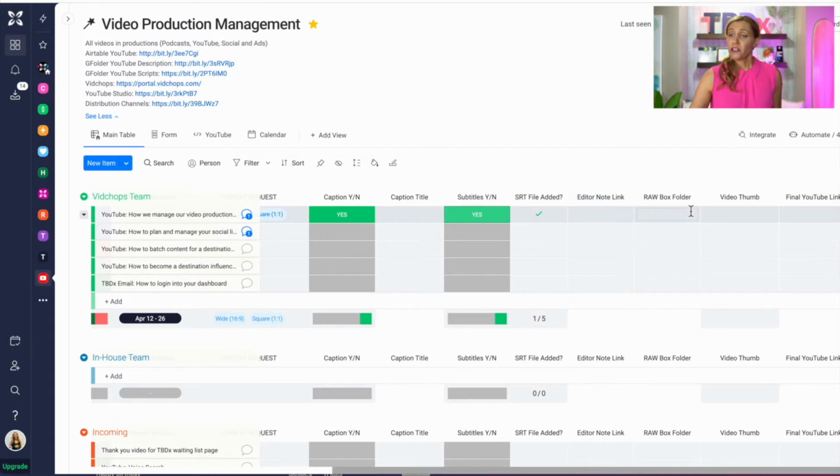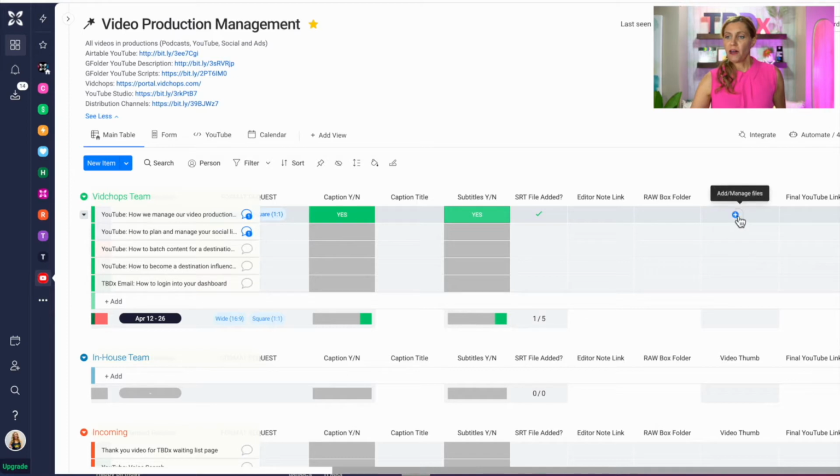We have a raw Box folder or a Dropbox folder, so whatever that is for you. So wherever the video's main files are all living for audio, sound, SRT files, wherever those are all living, editing notes is all going to be in that one Box folder. So they're not spread everywhere. You've got everything in one folder there.